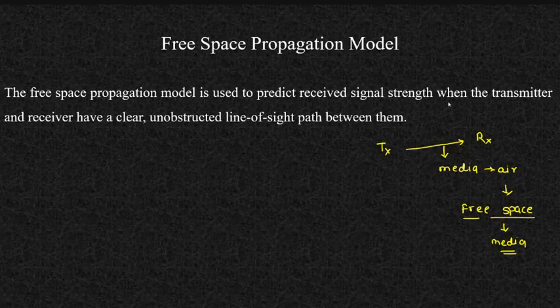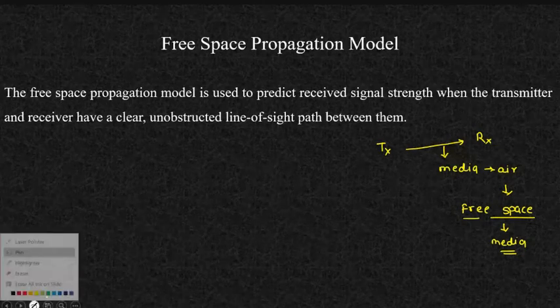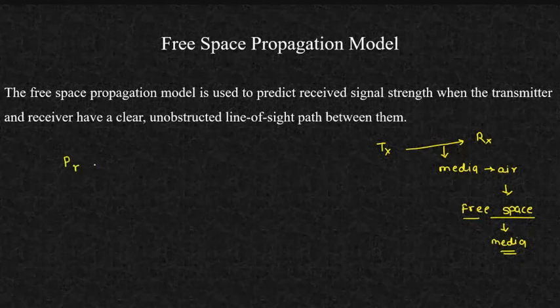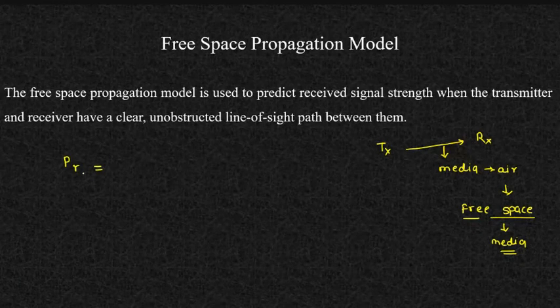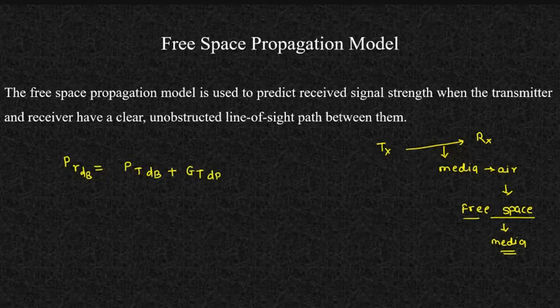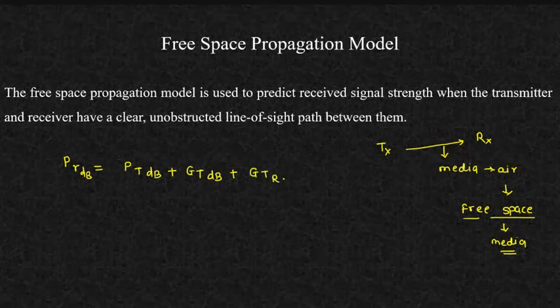And this free space propagation model is given by that particular thing which is called the free space equation. We have already seen that equation, which says that the received power, if I'm measuring it in dBs, will be PR equals PT in dB plus GT, that is the gain of my transmitting antenna, plus the gain of my receiving antenna, so I'll write here GR, minus path loss.